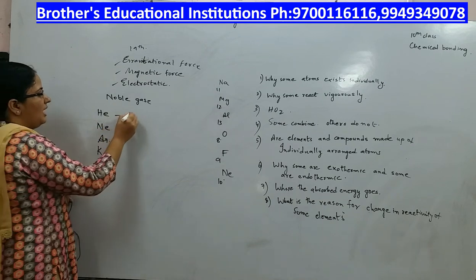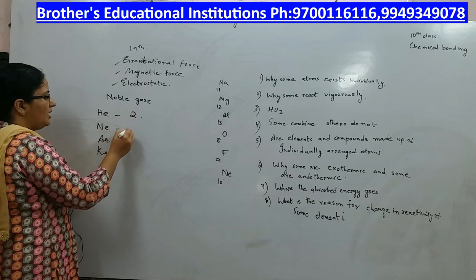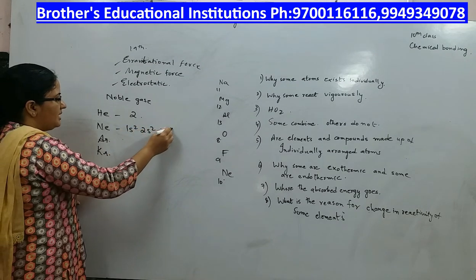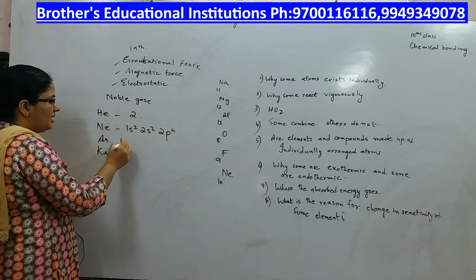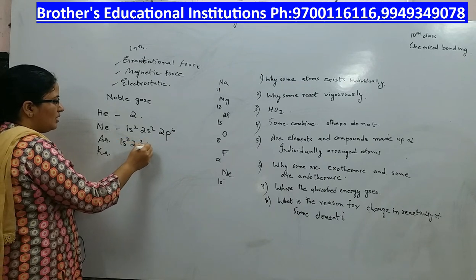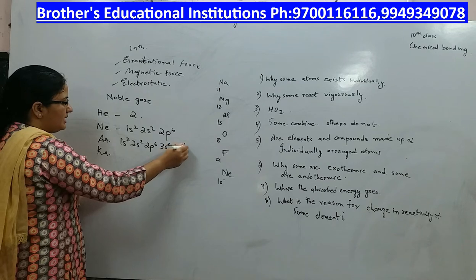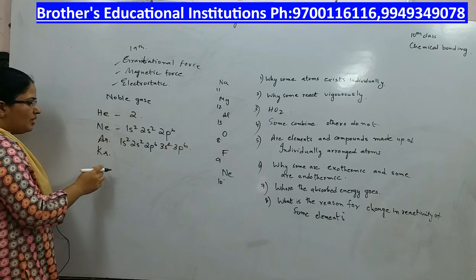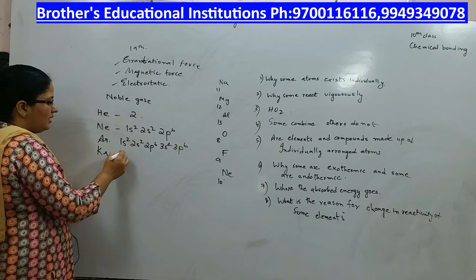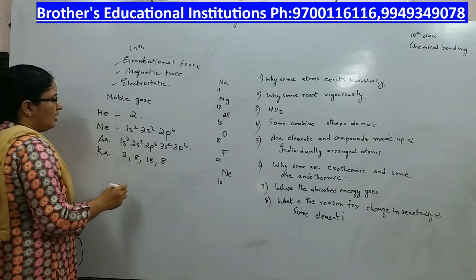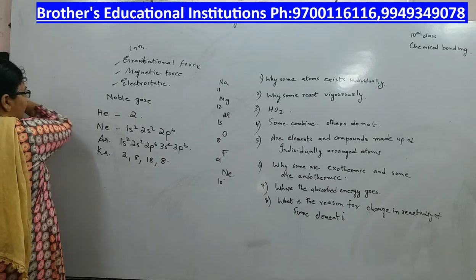Helium atomic number is 2, neon is 1s2, 2s2, 2p6, argon is 1s2, 2s2, 2p6, 3s2, 3p6. Krypton arrangement is 2, 8, 18 and 8, or we shall write like this.